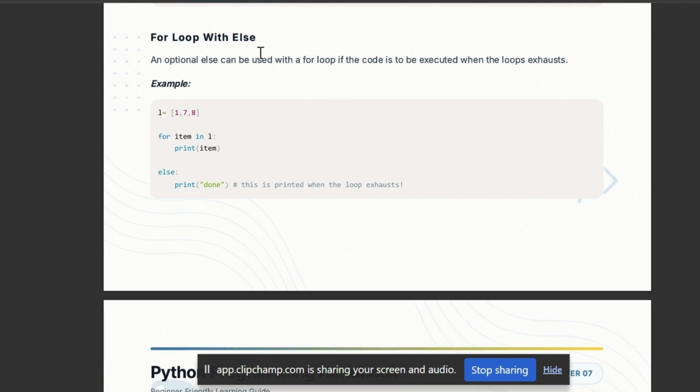For loop with else. Here we use an else statement. This will print when the loop exhausts. When this loop exhausts, it will print done.